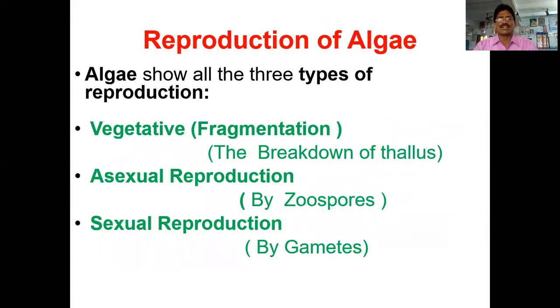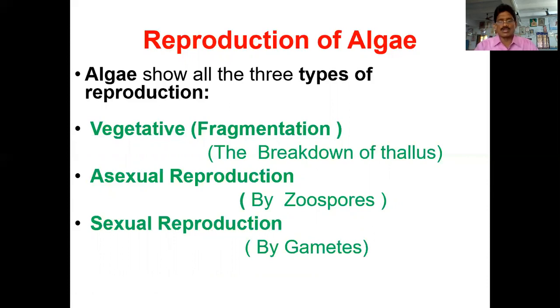But what are the main types of reproduction in algae? Algae show all three types of reproduction: vegetative reproduction, asexual reproduction, and sexual reproduction. The vegetative reproduction depends upon fragmentation. What do you mean by fragmentation? Fragmentation means to divide the thallus. The plant body will divide, and these small pieces of thallus can develop into new plants. The asexual reproduction depends upon zoospores. Sexual reproduction depends upon gametes.